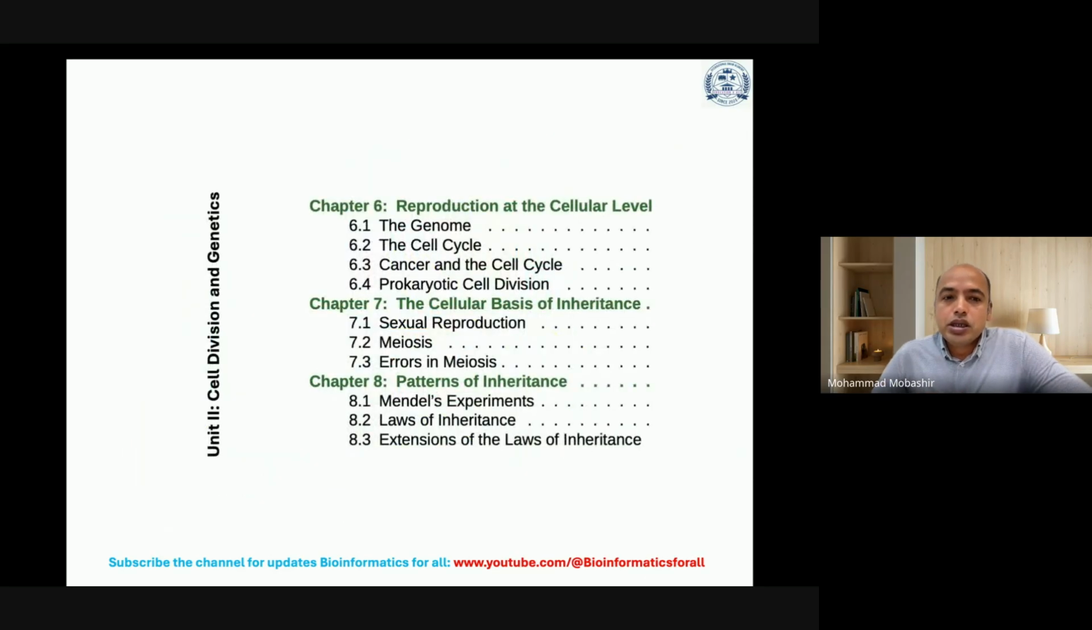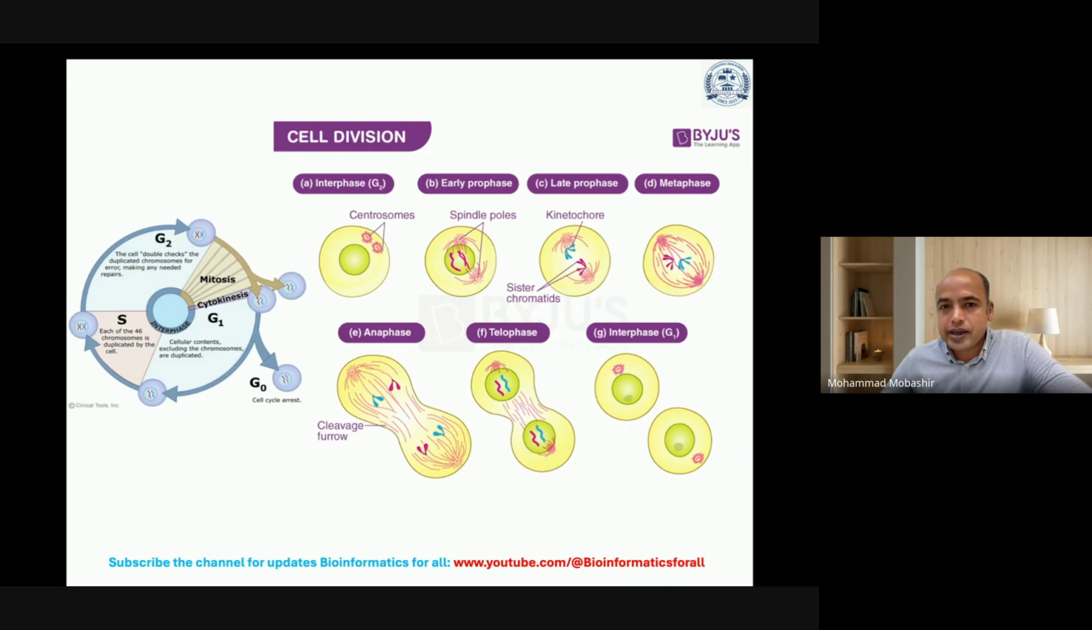Now, cell division and genetics, which is like the coding of your life. Then reproduction at the cellular level, genome, cell cycle, cancer and the cell cycle, prokaryotic cell division, eukaryotic cell division, that is the cellular basis of inheritance, sexual reproduction, meiosis, errors in meiosis, patterns of inheritance, Mendel's experiments, laws of inheritance, and extensions of the laws of inheritance.